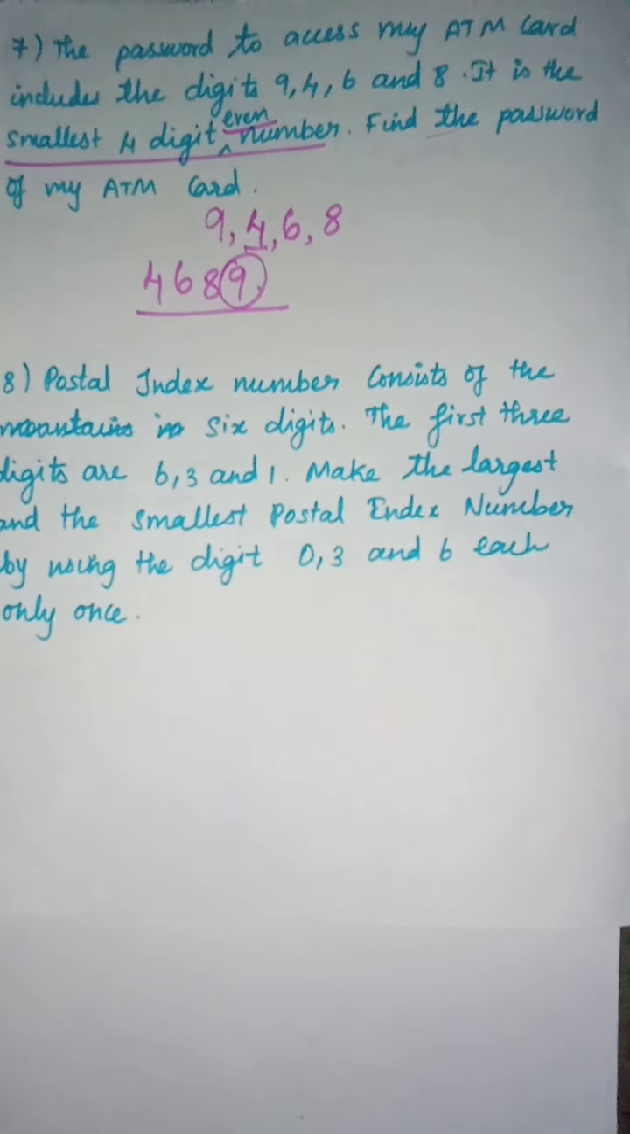So it is a pin code. Okay, pin code. So postal index number, we have found it as a postal index number. The question they are asking is, they have given 3 digits that should not be changed. Then after that they have given 3 digits, that is 0, 3 and 6. So by using the 3 digits we have to find the largest and smallest number, with the first 3 digits not changed as it is, and that number should not be repeated.